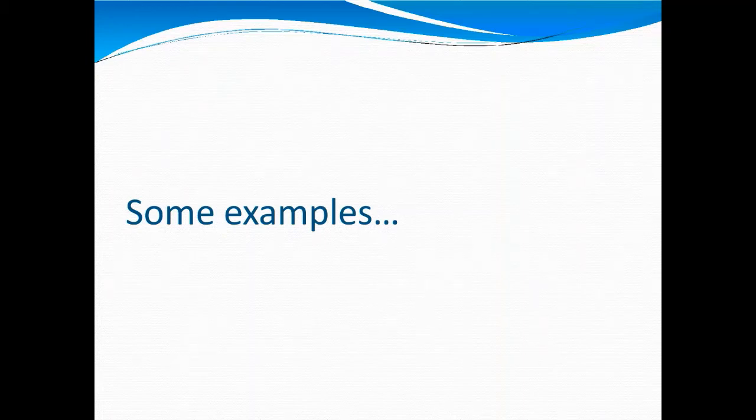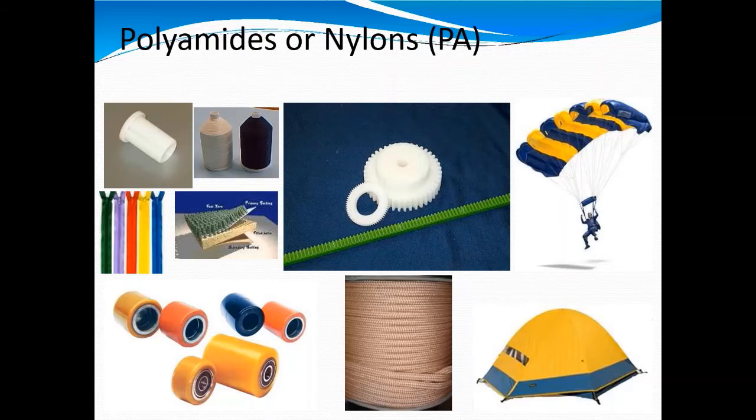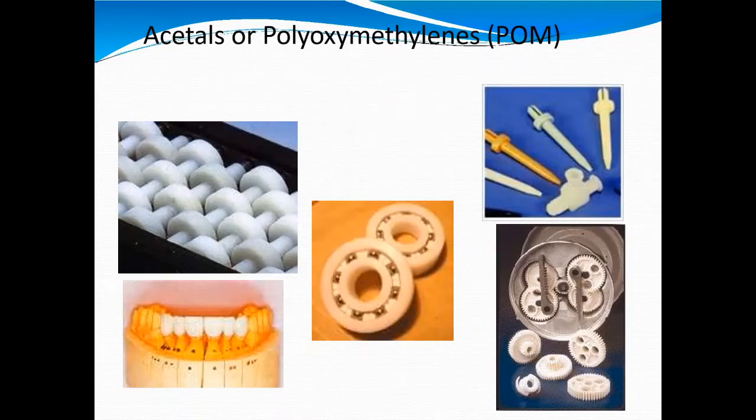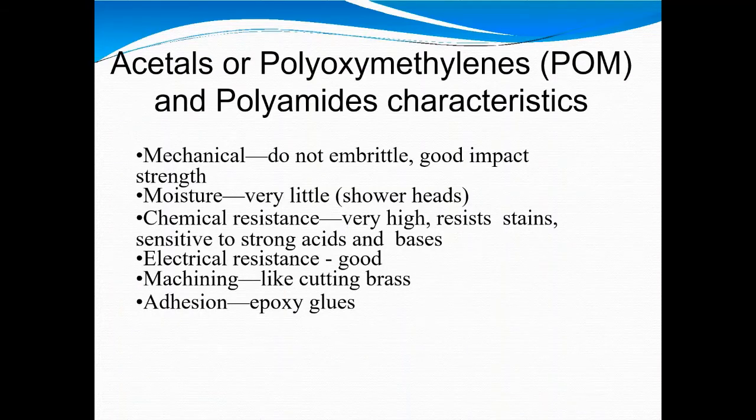Some examples of thermoplastics: polyamide or nylon. Most of our toys and various materials are manufactured with the help of nylon raw material. Acetal or polyoxymethylene. Acetal and polyoxymethylene have characteristics in mechanical, moisture, chemical, electrical resistance, machining, etc.